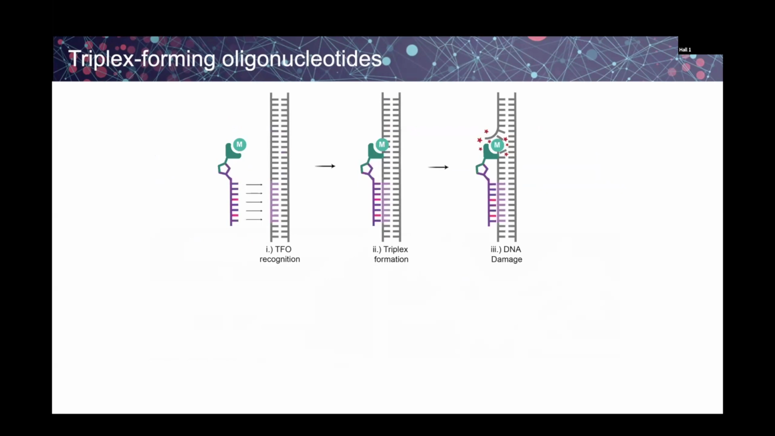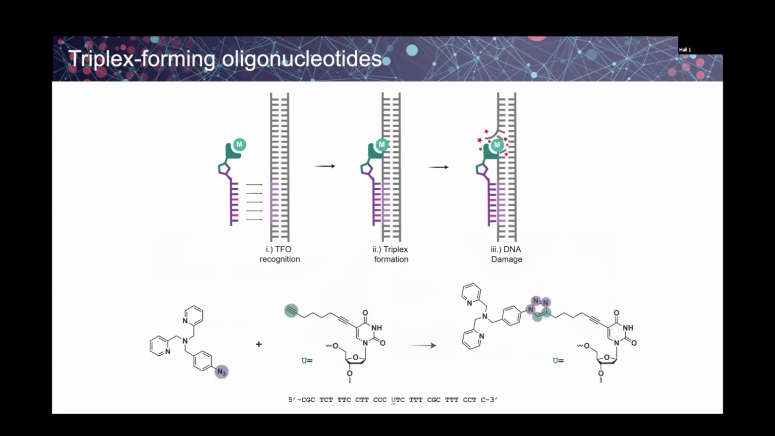So in this work, we wanted to attach a TFO to a metallodrug to deliver it to the correct gene sequence, and then initiate sequence-selective DNA damage. This was done using click chemistry. So we have alkyne modified DNA. It can be clicked with the metallodrugs, and then we get the TFO hybrids.